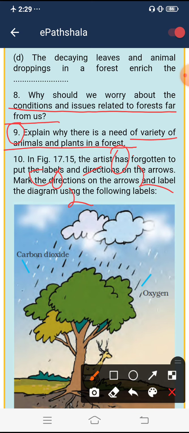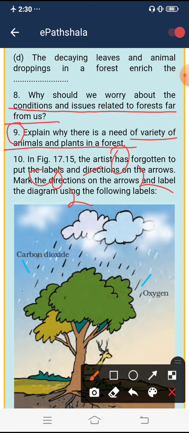Animals convert the dead and decaying matter into humus and increase the fertility of soil, thus enhancing plant growth. All food chains and food webs need a variety of plants and animals. So it is very important.